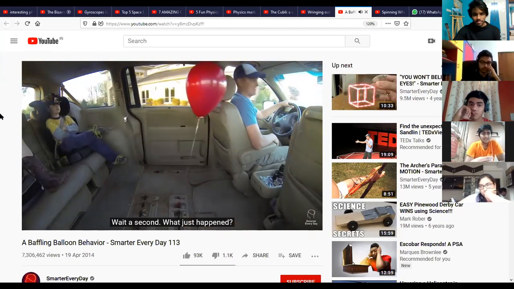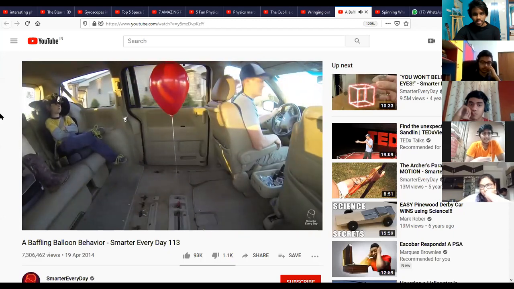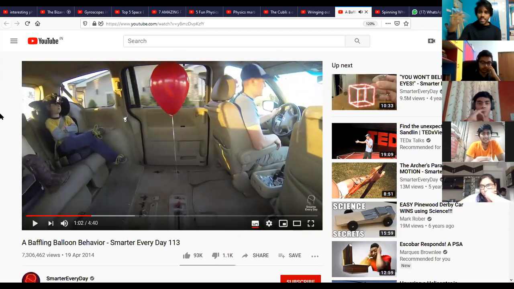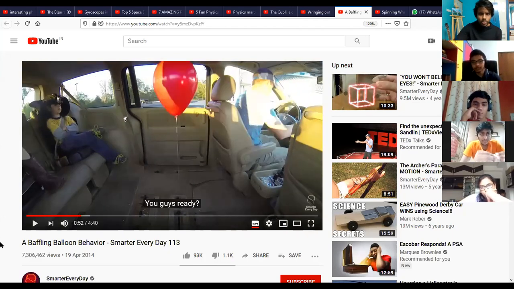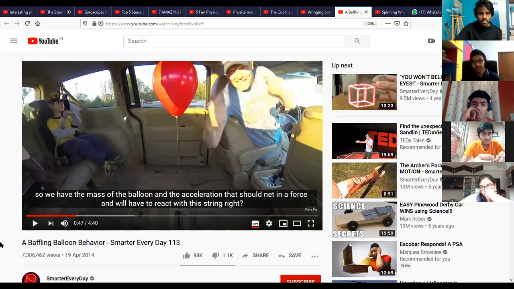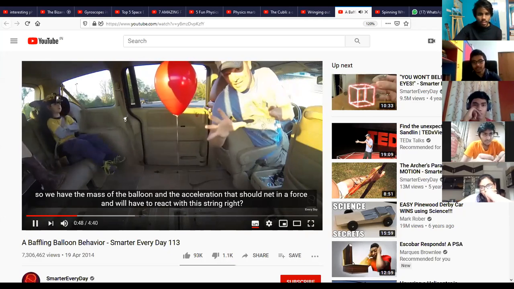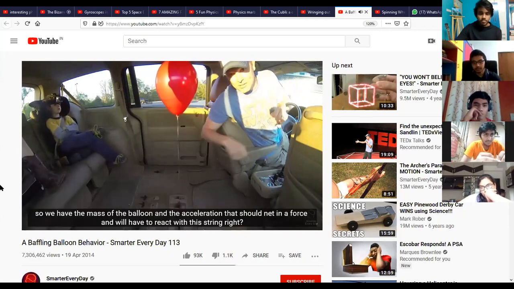Wait a second, what just happened? Why is it happening? When is it accelerating? Why is the balloon actually going forward? Everyone goes forward when it's accelerating. Even the boy and the man are going forward? No, they're not. They're actually getting pushed right after the acceleration point. Okay, watch this. Acceleration should result in a net force, and we'll have to react with this string, right?